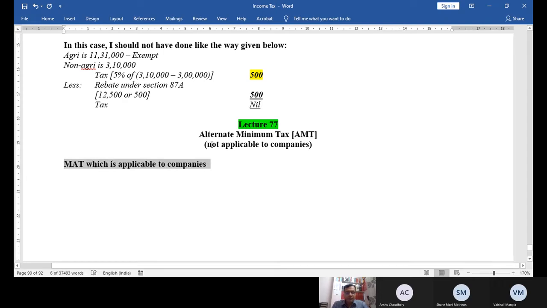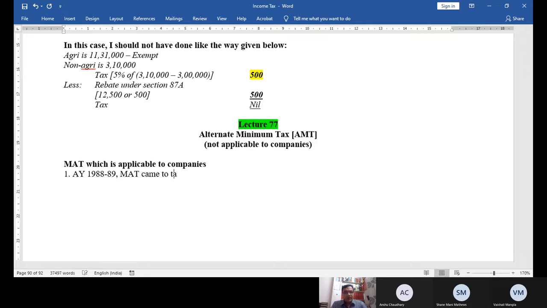MAT which is applicable to companies. In assessment year 1988-89, MAT came for the first time to tax zero tax companies which were effectively paying very negligible tax.